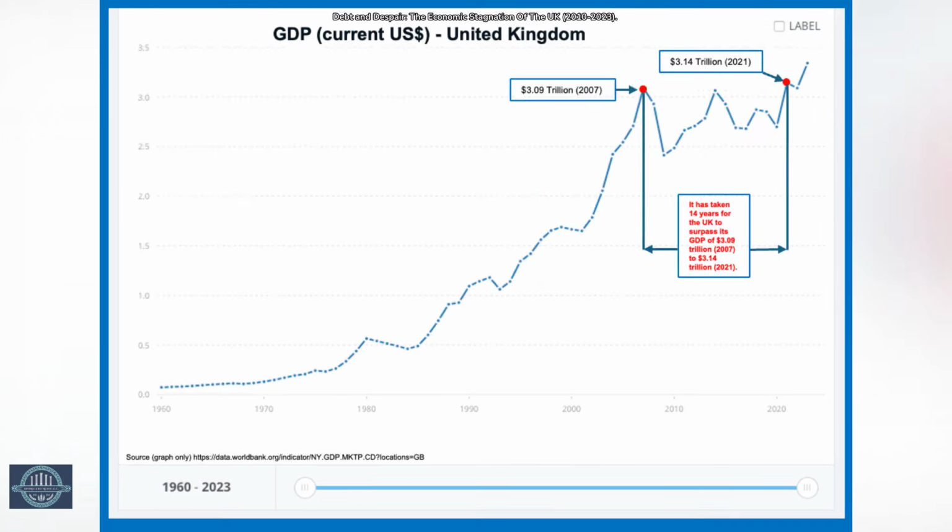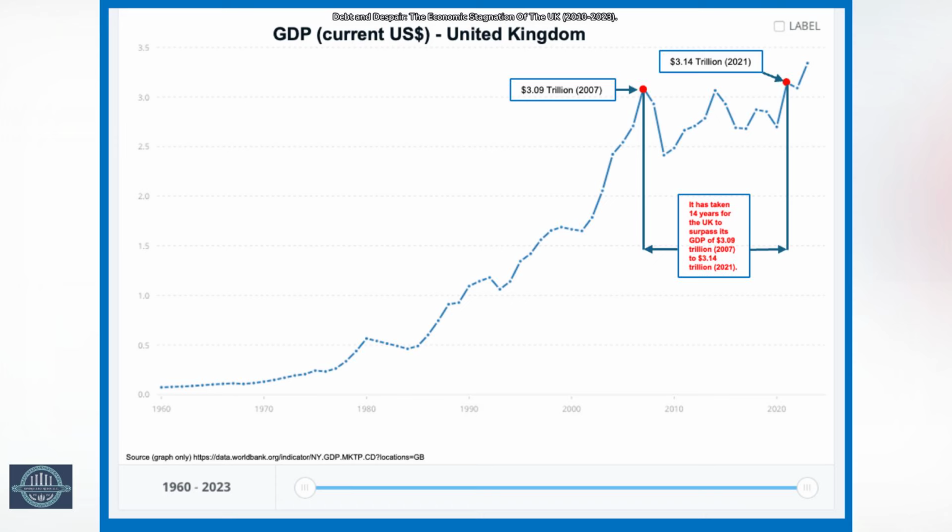Using its peak GDP of $3.09 trillion in 2007 as a benchmark, the UK's economy required 14 years to surpass this level, finally reaching $3.14 trillion in 2021. This represented a mere 1.6% absolute increase over 14 years, emphasizing a period marked by significant economic stagnation.